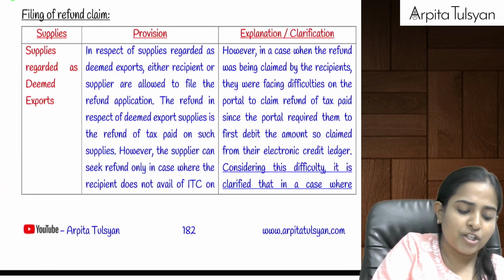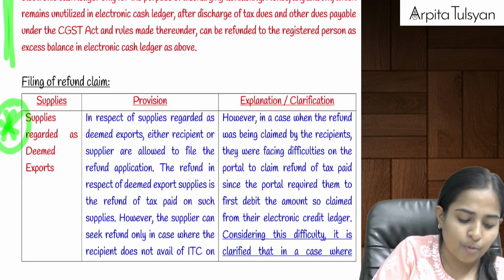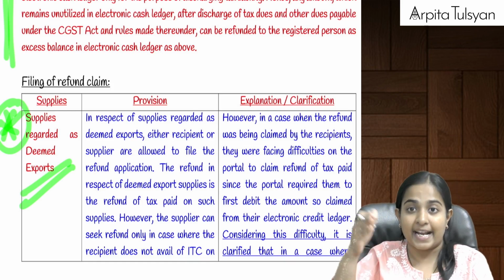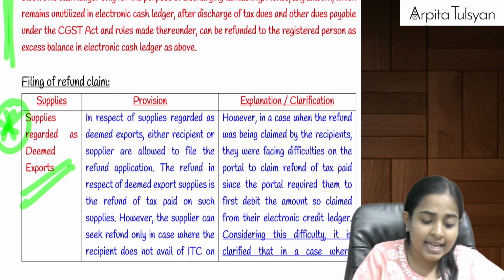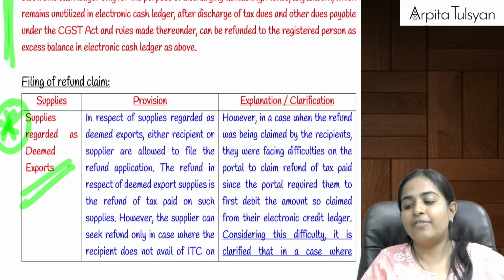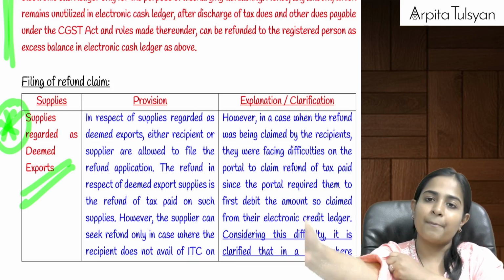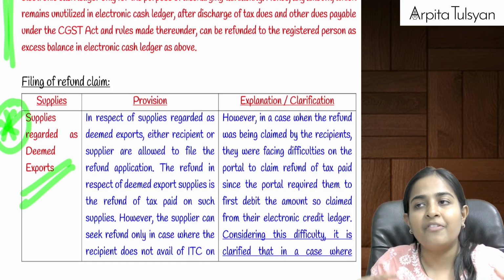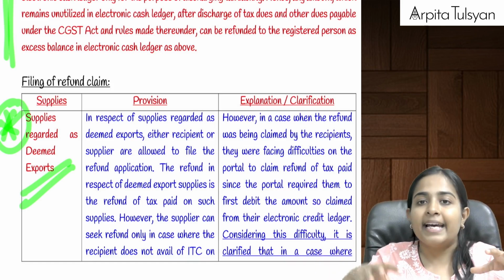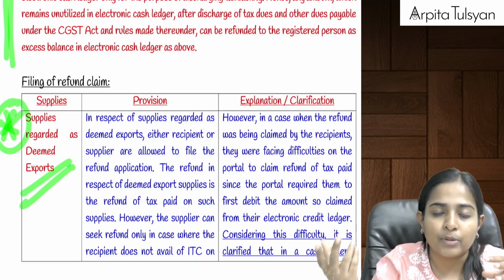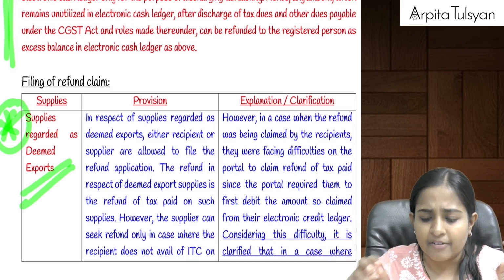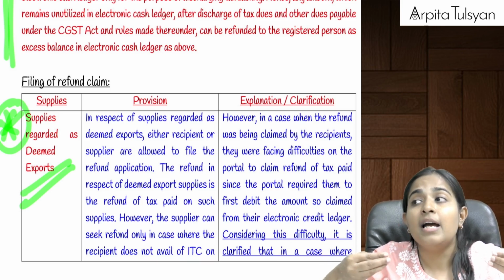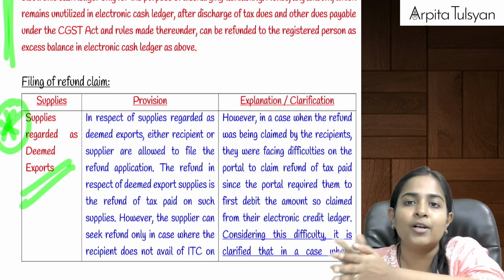Then three special pointers come up here. The first point is about deemed exports. When we are doing any supplies as deemed exports, we are doing them in India only, but they are considered as deemed exports. We studied in the previous chapter that the refund can be claimed either by the supplier or by the recipient. If the supplier wants to claim the refund, he will have to take a declaration from the recipient that the recipient will not take the ITC of the same and will not claim the refund of the same. In that case, the refund will be given to the supplier. When will the supplier take the refund? When the supplier has paid the taxes from his own pocket and not given the burden to the recipient.